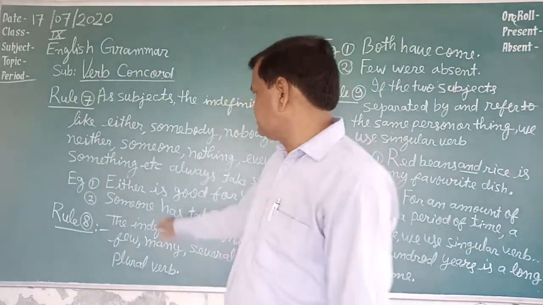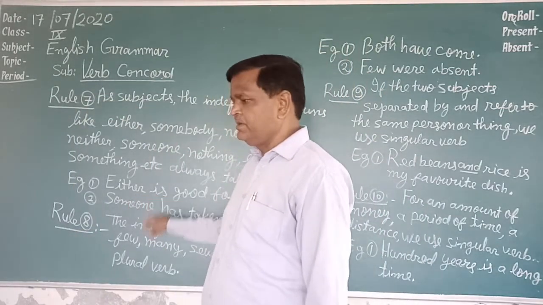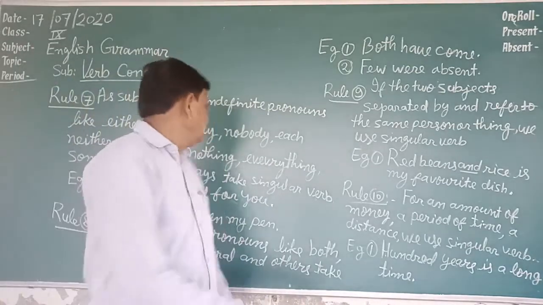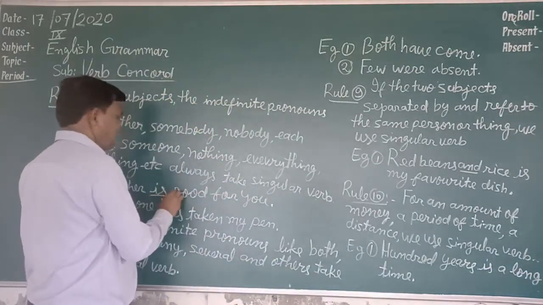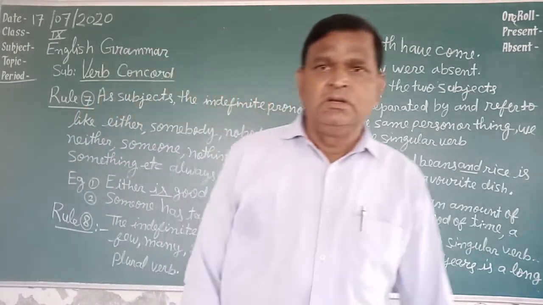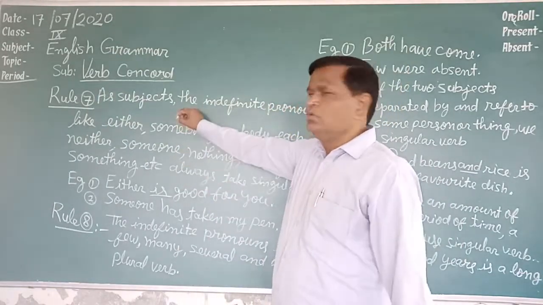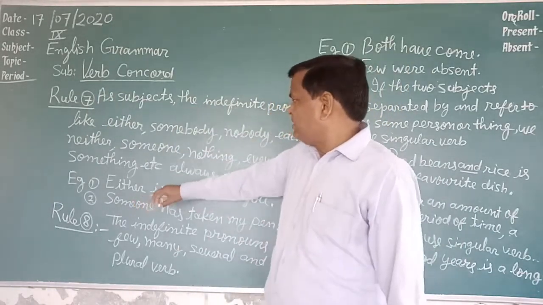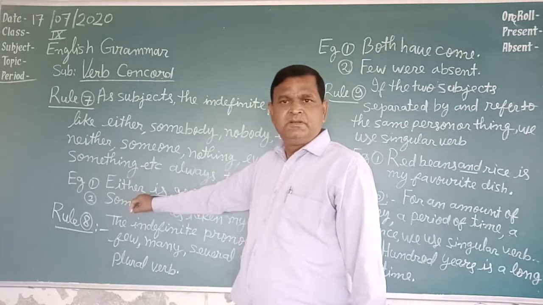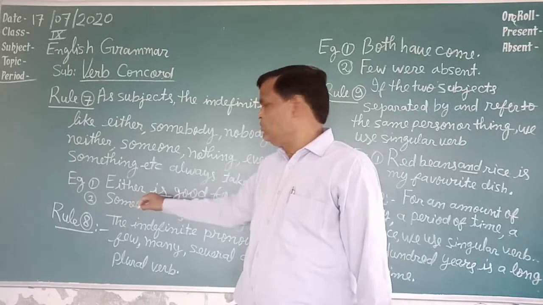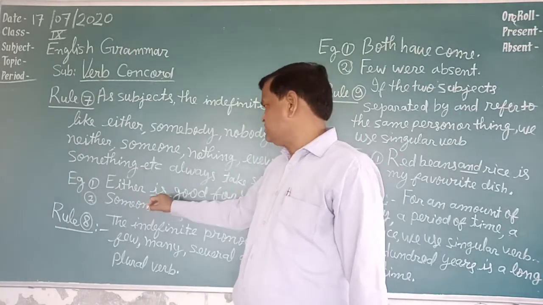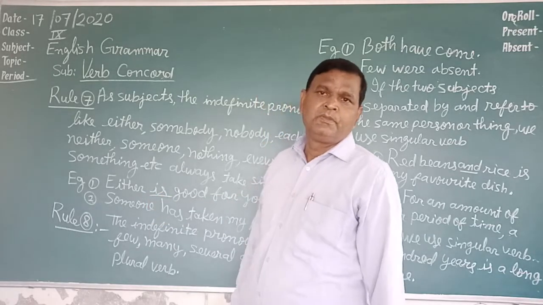Here either is a subject, so a singular verb has been used. Since either is an indefinite pronoun, according to this rule, it will be followed by a singular verb. This singular verb is 'is'.